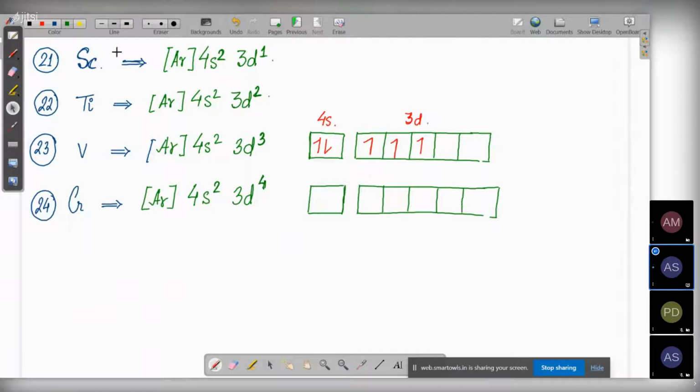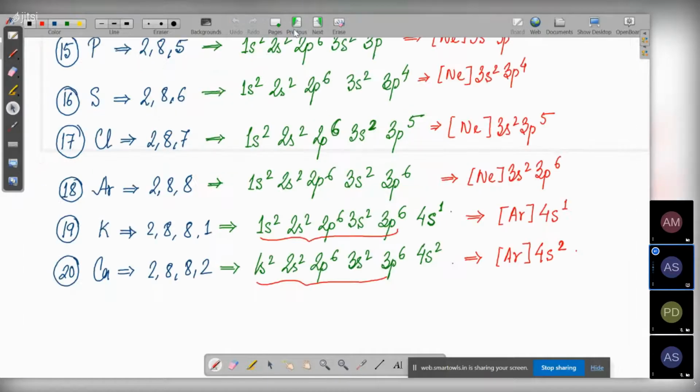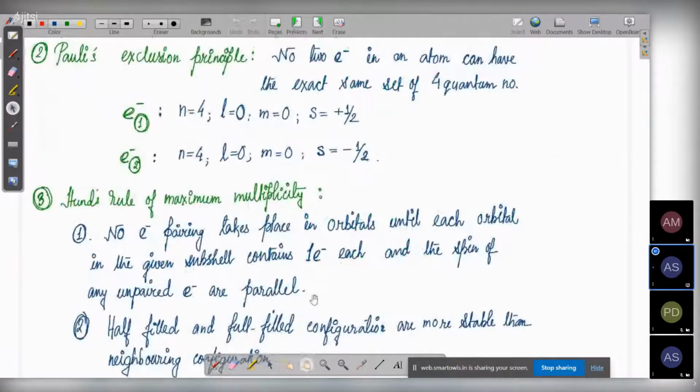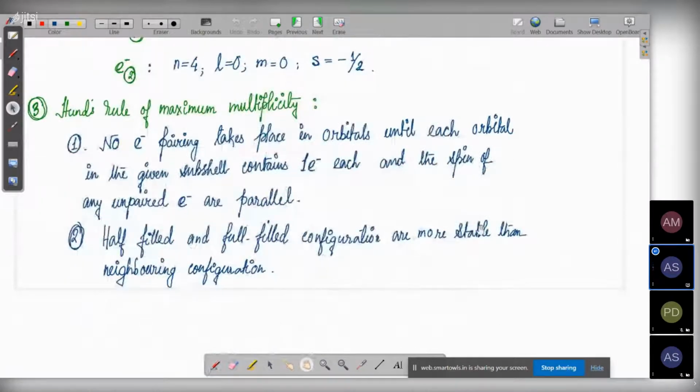So now look into this very carefully. Now we are writing 4s2, 3d4. This is the box diagram for chromium, right? As you have told me. Now see, what does Hund's rule say? Hund's rule tells us that half-filled and full-filled configurations are highly stabilized. Half-filled and full-filled configurations are more stable than the neighboring configuration. This is what Hund's rule says.